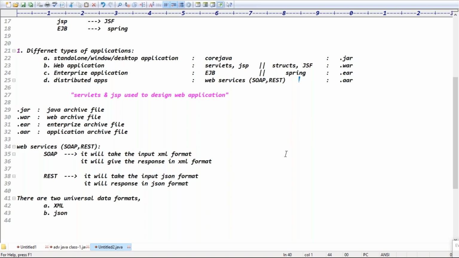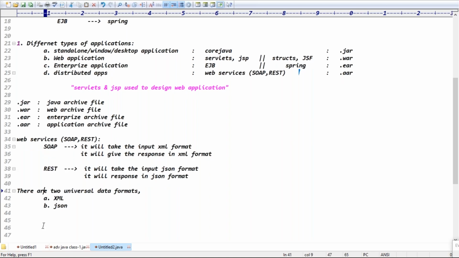I'll give the response in which format, guys? JSON format, right? If I give JSON, what will they do? They will convert the JSON into the corresponding Python format or .NET format, right? Yes or no, guys? Correct, we got the clarity about the web services, right?